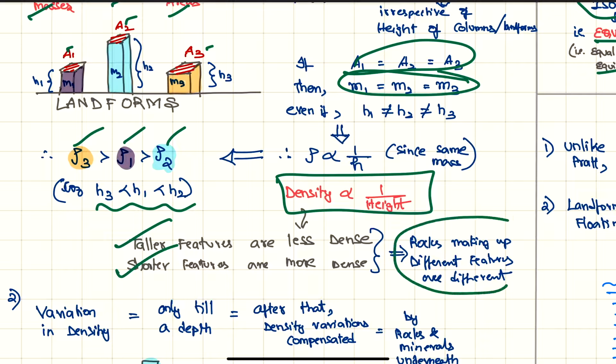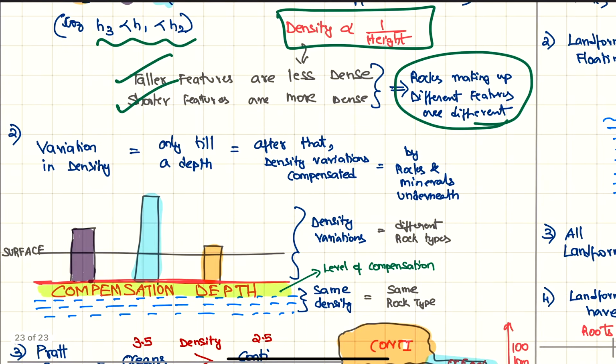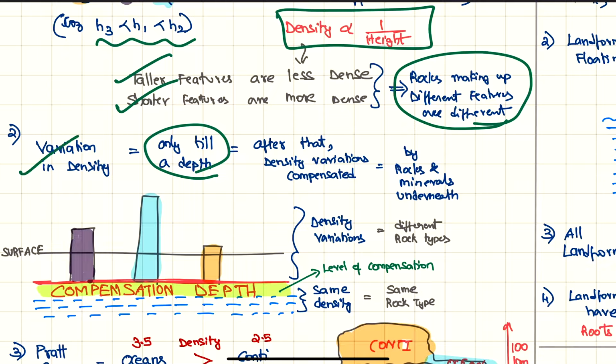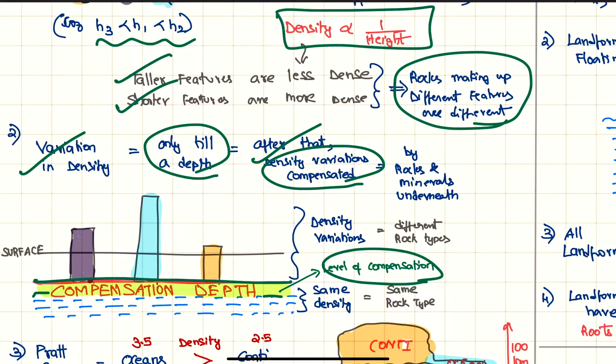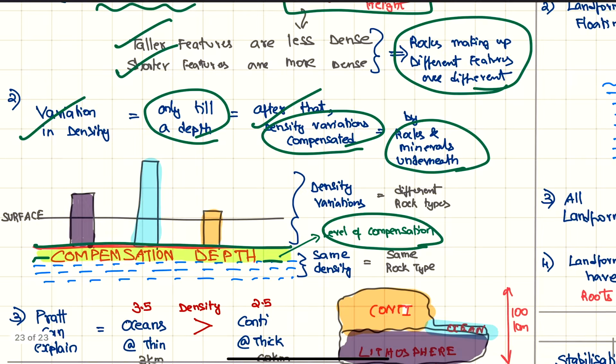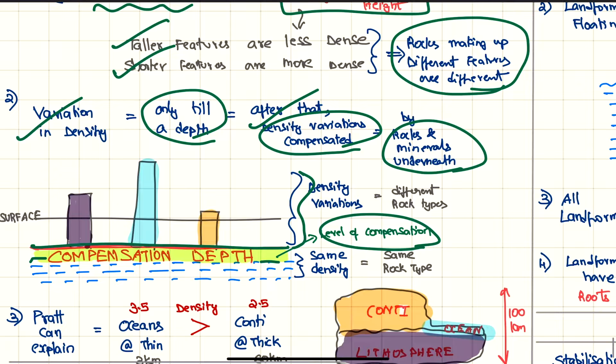So the rocks are made up of different materials, we can see here through the different colors, and the variation in densities is only till a certain depth, which is called the compensation depth or level of compensation. This is the line of compensation, and after that density variations are compensated because of the rocks and minerals underneath. So up to this level the densities vary, as can be seen from the different colors, and after this the density is the same because of the same rock type.